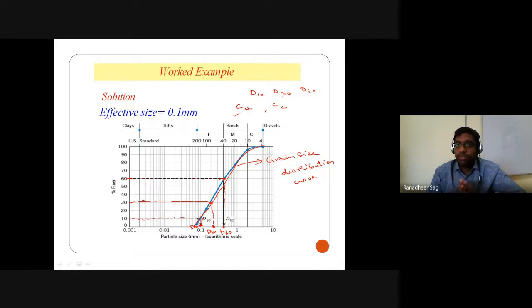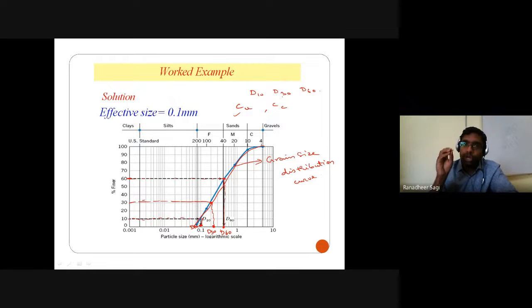And even with respect to that sand, you can subcategorize it as fine sand, medium coarse sand, or coarse sand, depending on the size of the particles. With respect to that range of sizes, how much percentage of the particles is retained is what we can understand. Based on that, you will be able to say this much percentage of coarse sand particles, medium coarse sand particles, or fine sand particles are there.